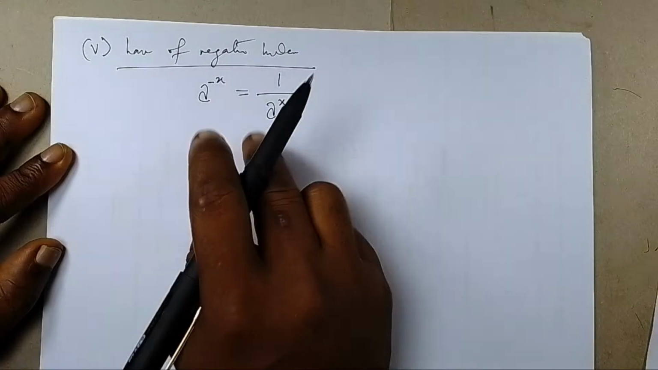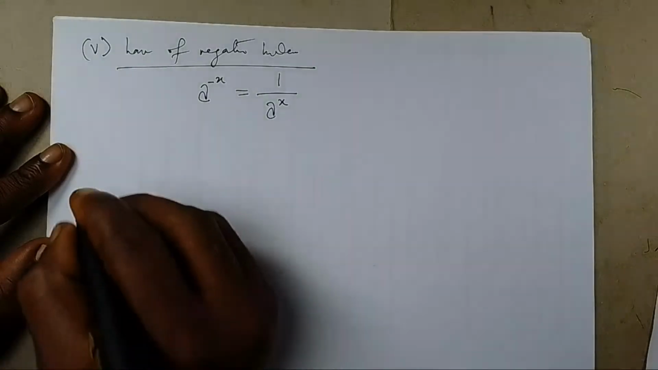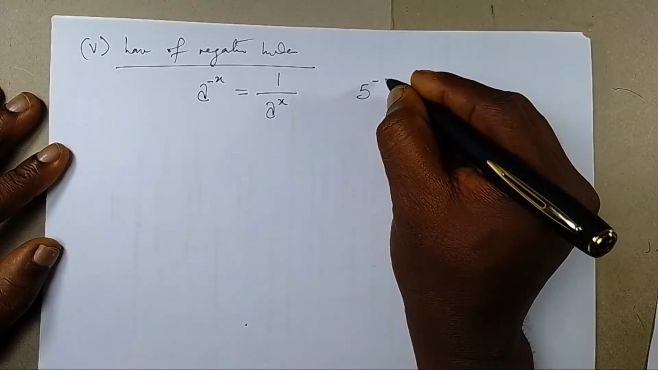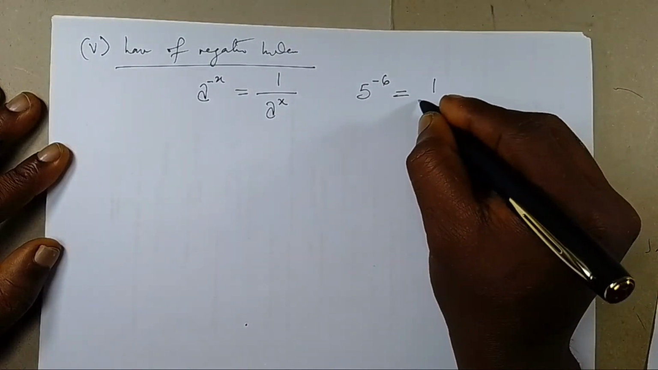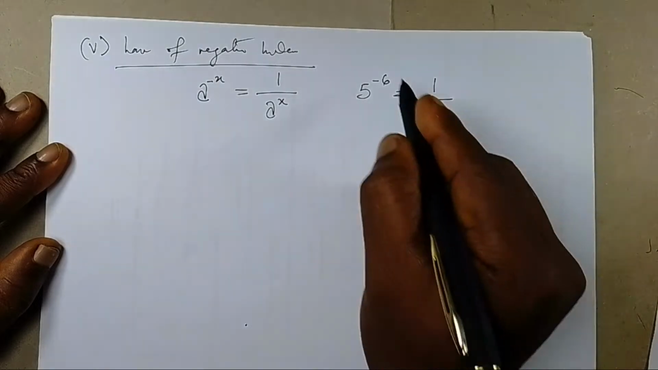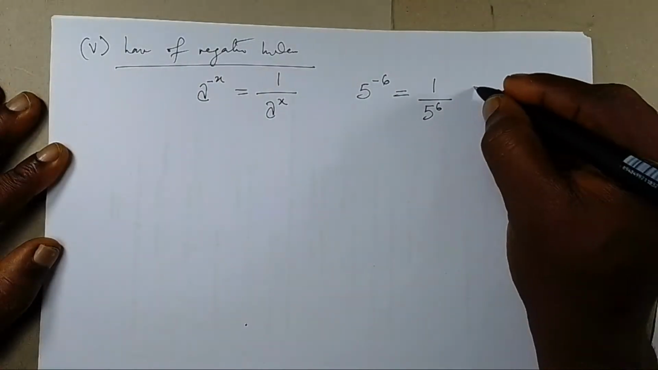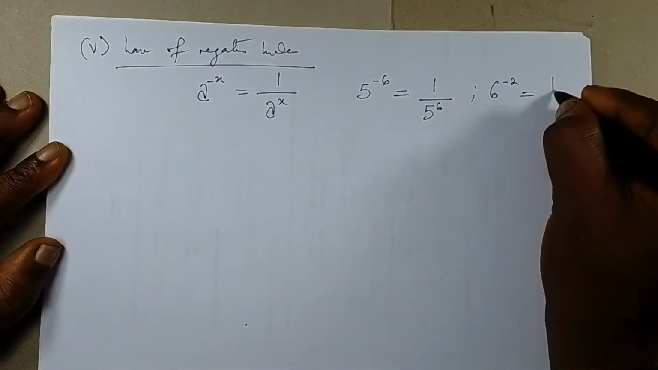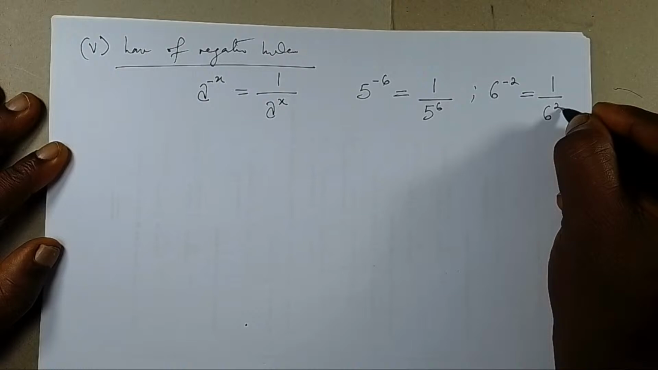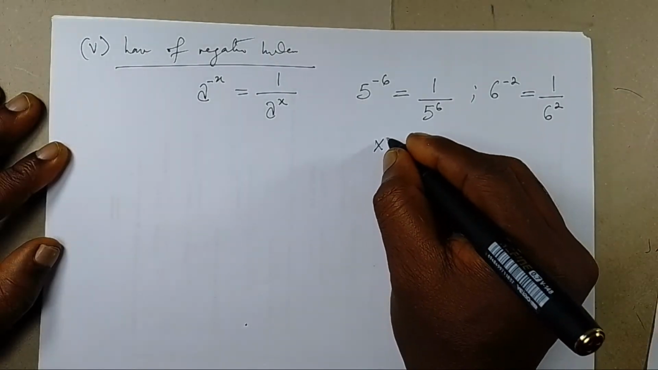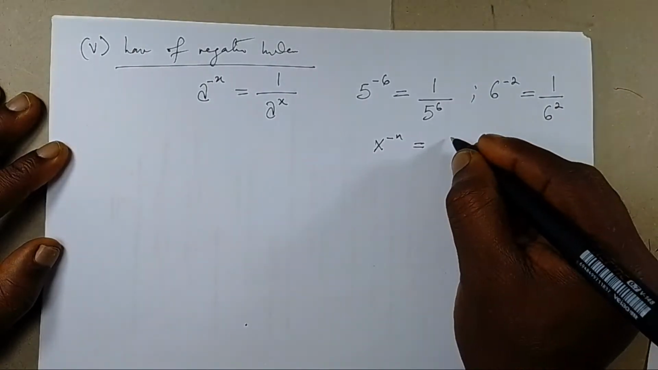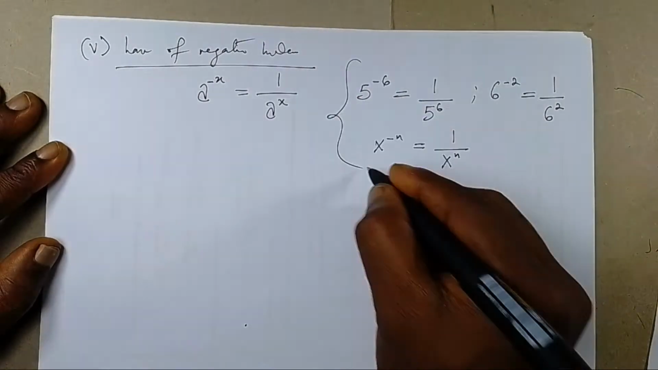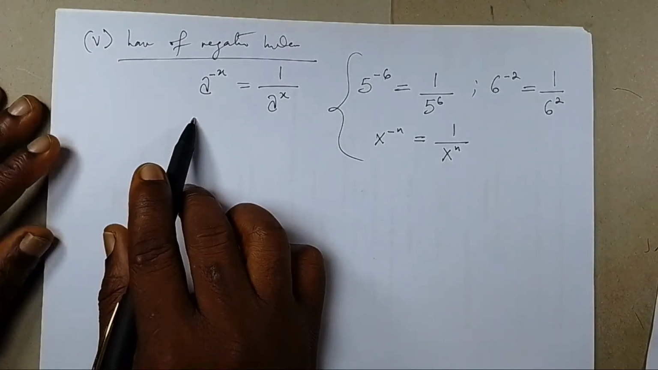Okay, this law is called the law of negative index, and this law simply means that if you have 5 raised to power minus 6, the result is 1 all over 5 raised to power 6, the positive of this power. The law also means that if you have 6 raised to power minus 2, the result is the same as 1 over 6 raised to power 2. The law means that if you have x raised to power minus n, the result will be 1 over x raised to power n. That is about this law, the law of negative index.